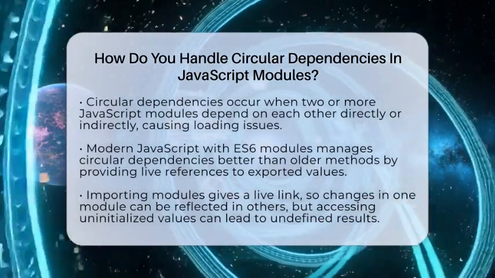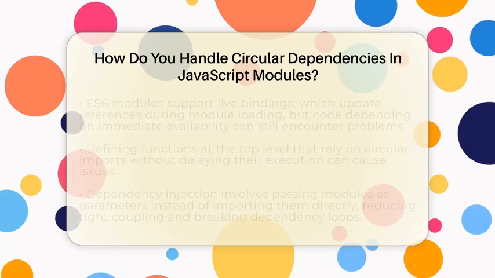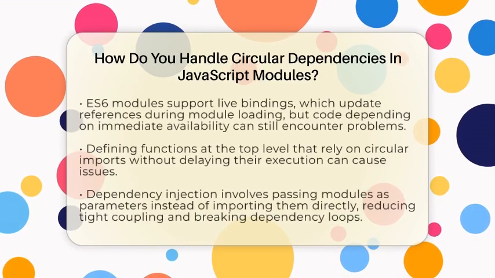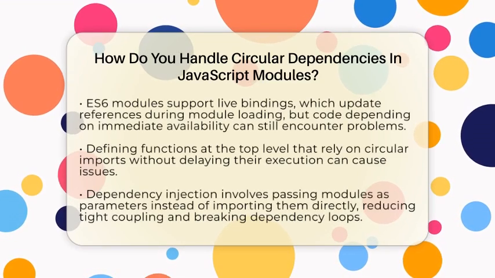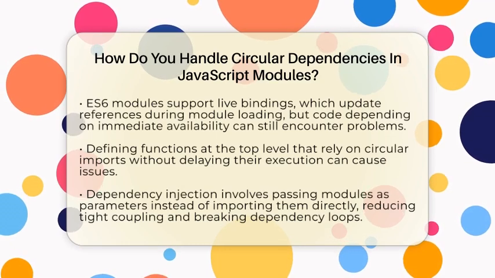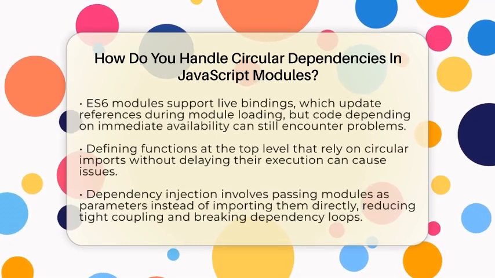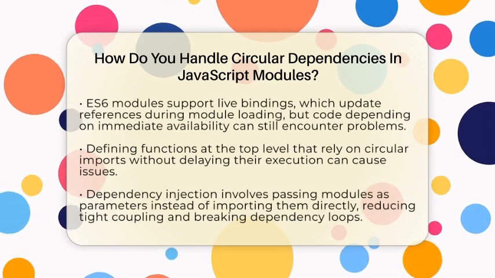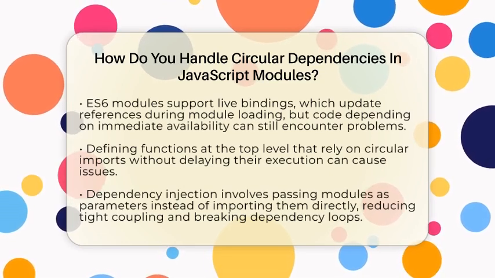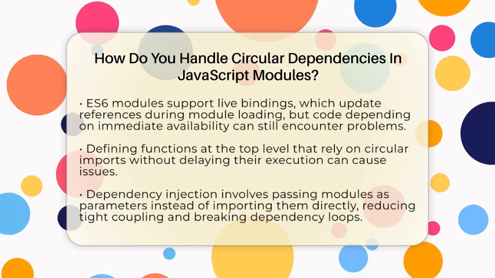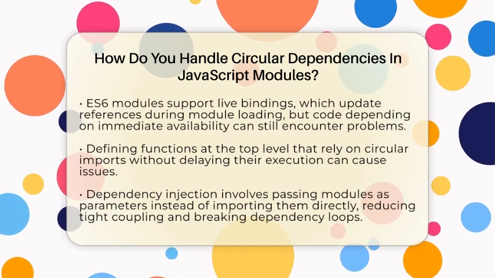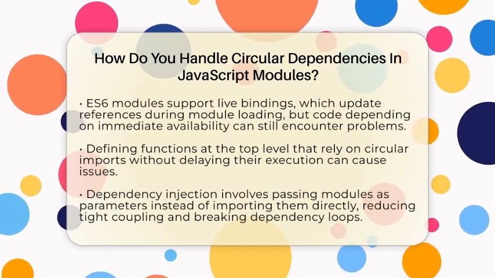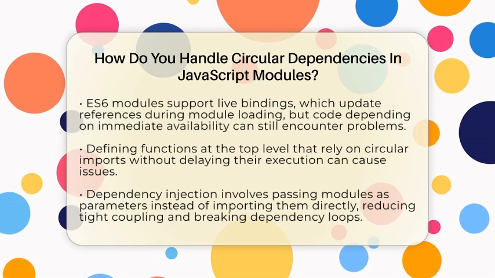To manage these circular dependencies well, you should first understand that ES6 modules support live bindings. If two modules import each other, the references update as the modules load. However, if the code depends on values being ready immediately, problems can still happen. For example, defining functions at the top level that depend on circular imports without delaying their execution can cause issues.